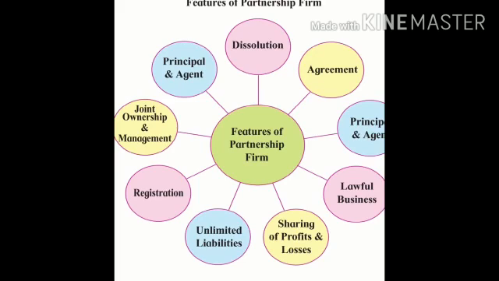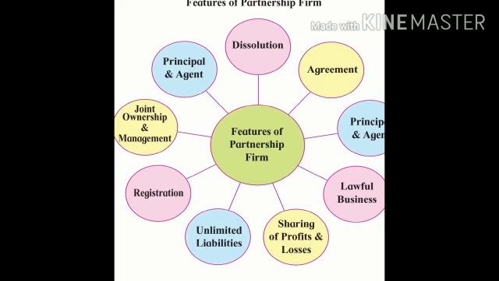Second, number of partners. A minimum of 2 members are needed to start a partnership firm, and the maximum number of members is 50 according to the Companies Act 2013. The amendment was in 2014. So what is an amendment? Any change in the act is called an amendment. So a minimum of 2 members are required and the maximum limit is 50.